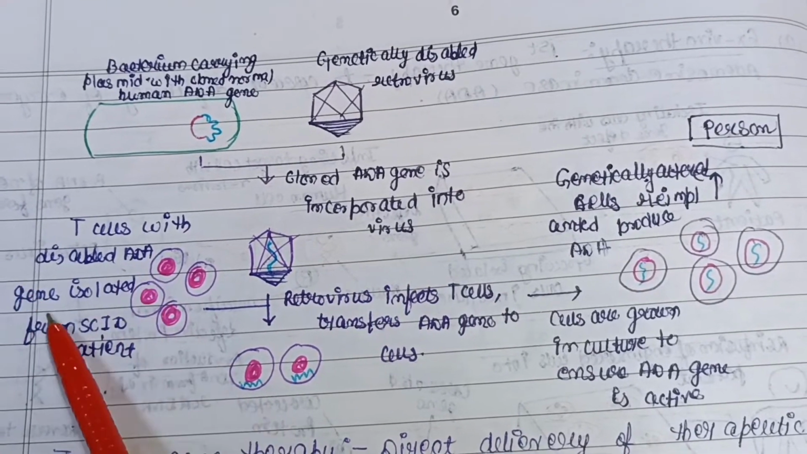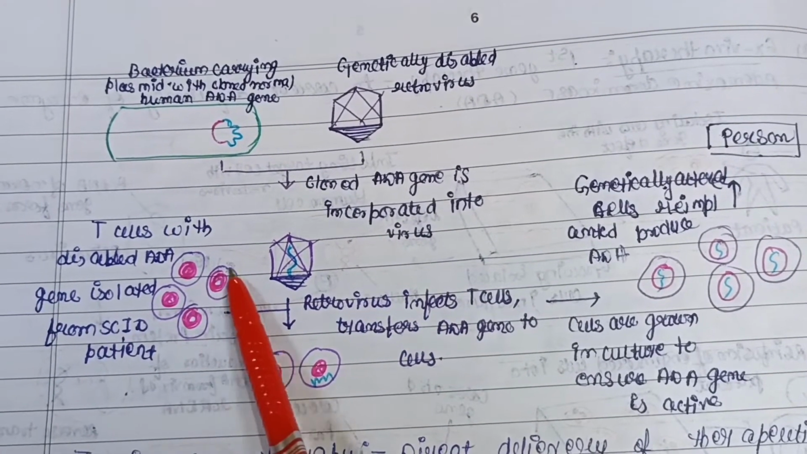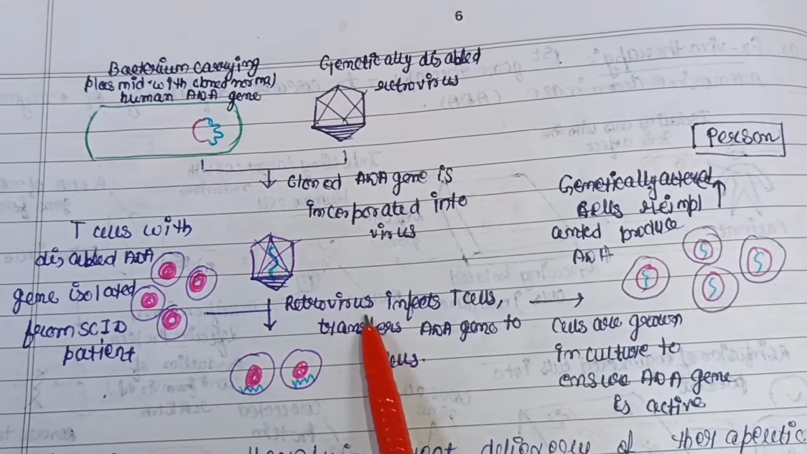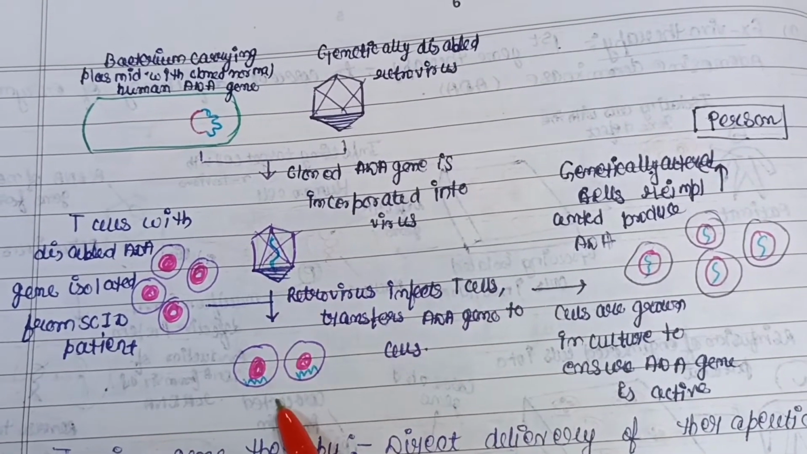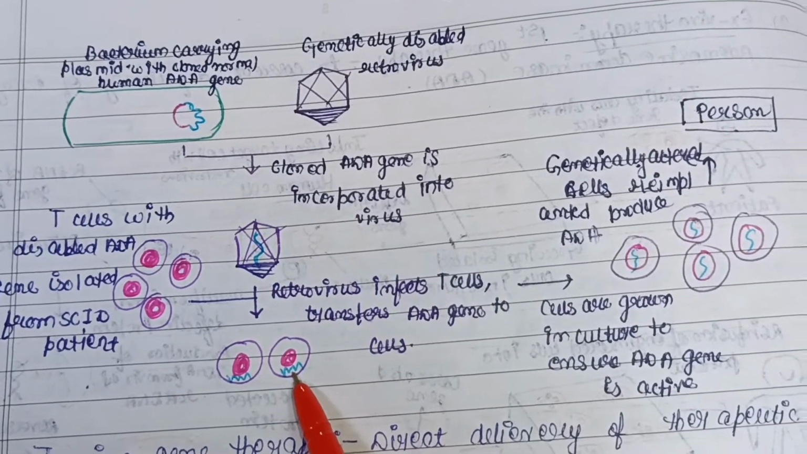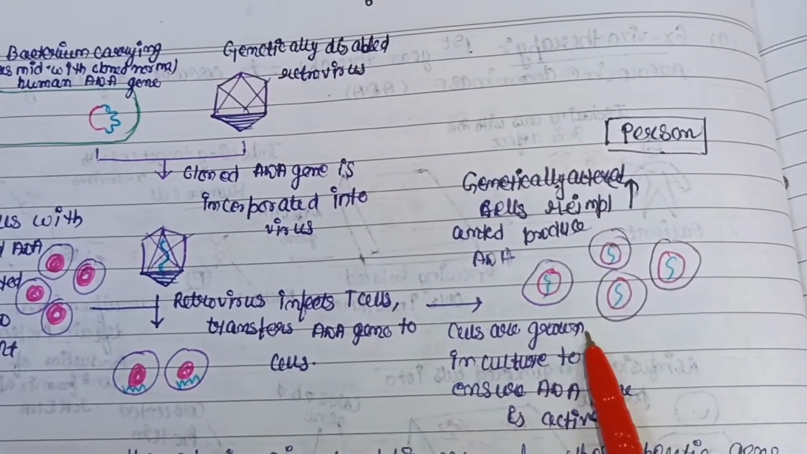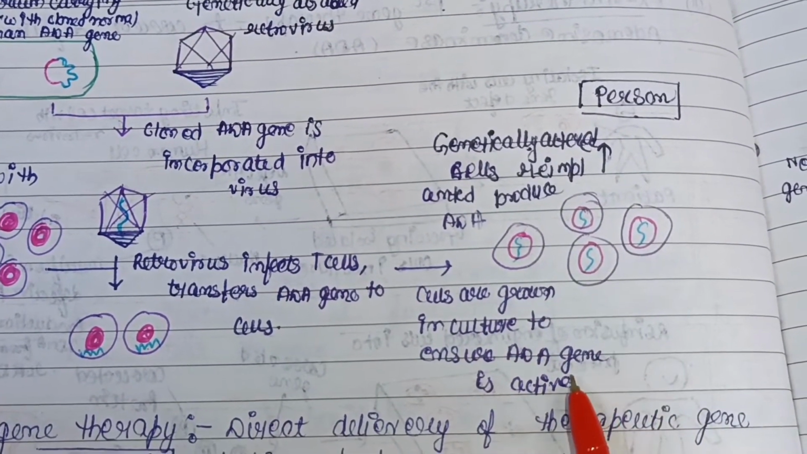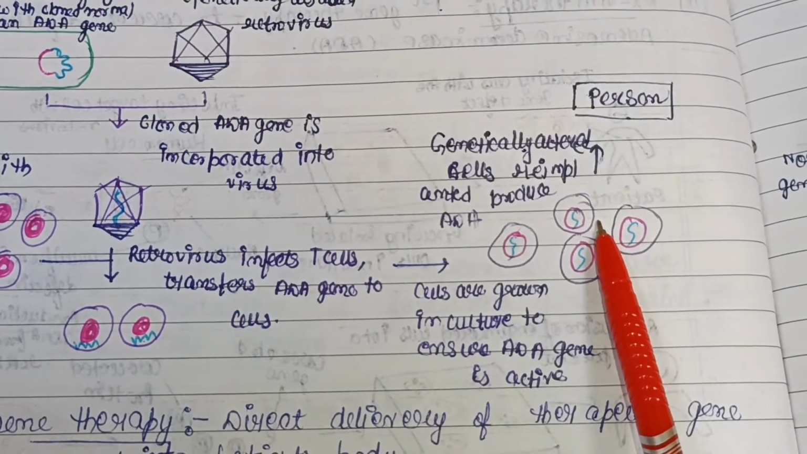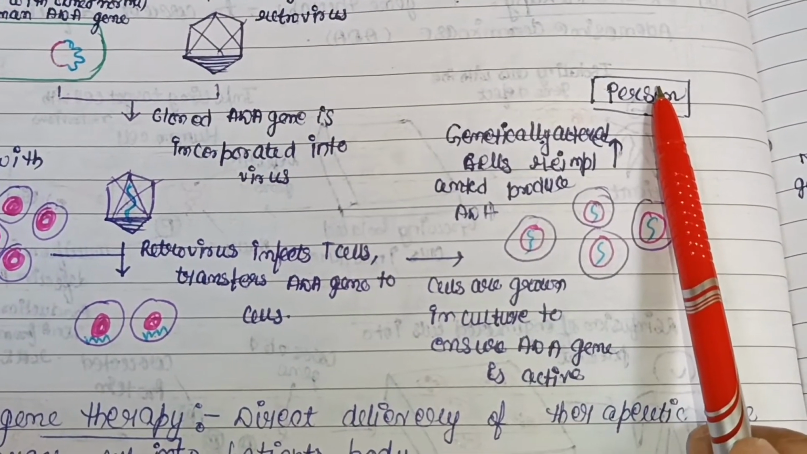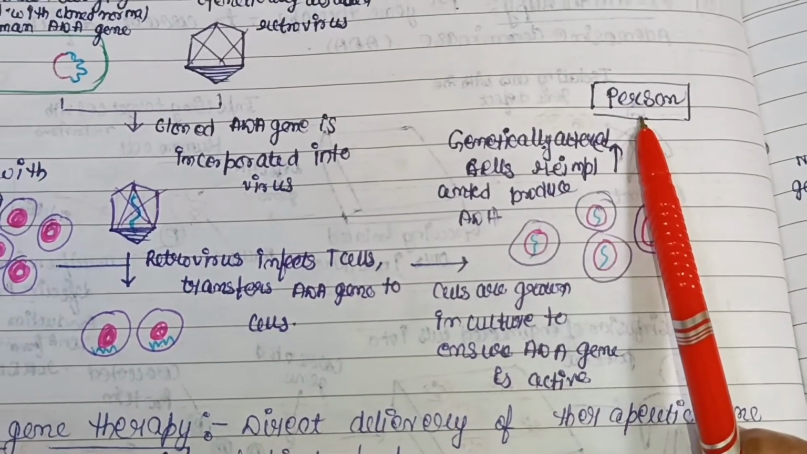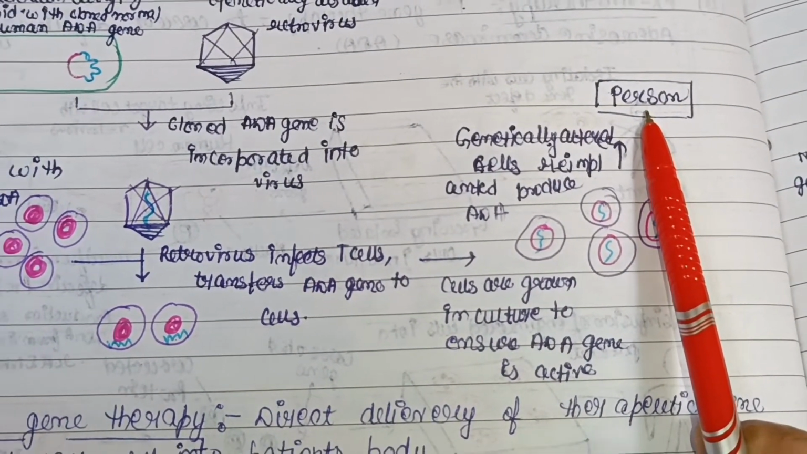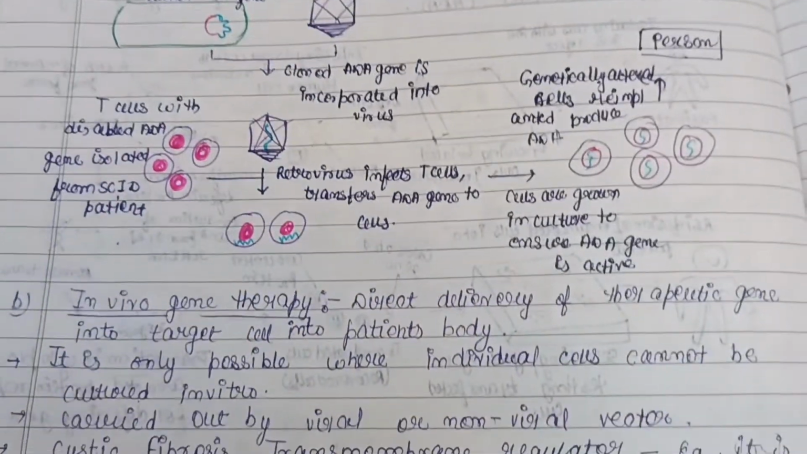T cells with the disabled ADA gene are isolated from the SCID patient. These are isolated from the patient only. Then the retrovirus infects these T cells and transfers its ADA gene to the cells. Now the ADA gene is transferred, and at last the cells are grown in culture to ensure the ADA gene is active, for testing purposes, and then the genetically altered cells are reimplanted and they produce ADA, that is they are reimplanted into the person, or we can say the patient.